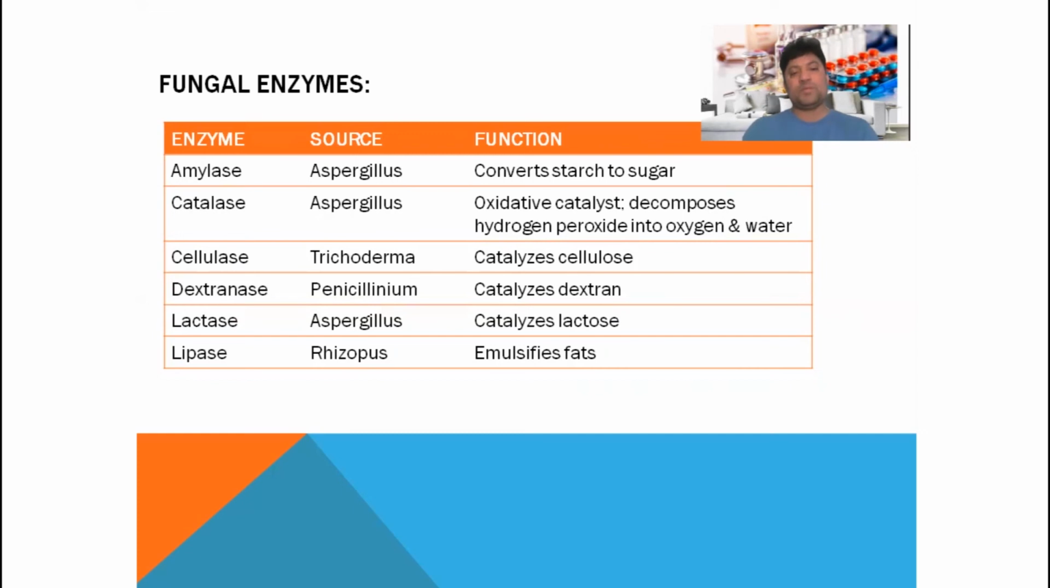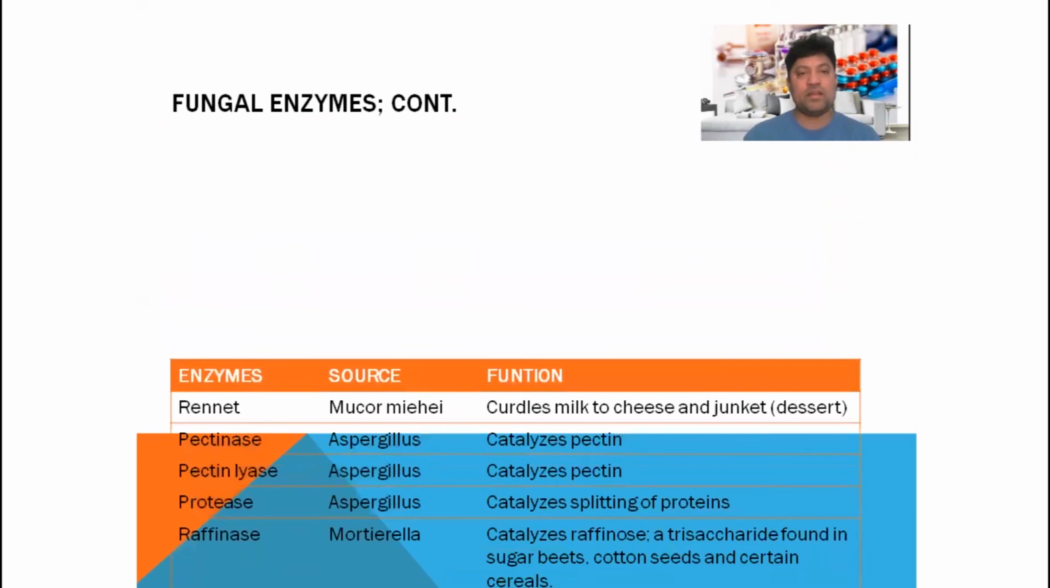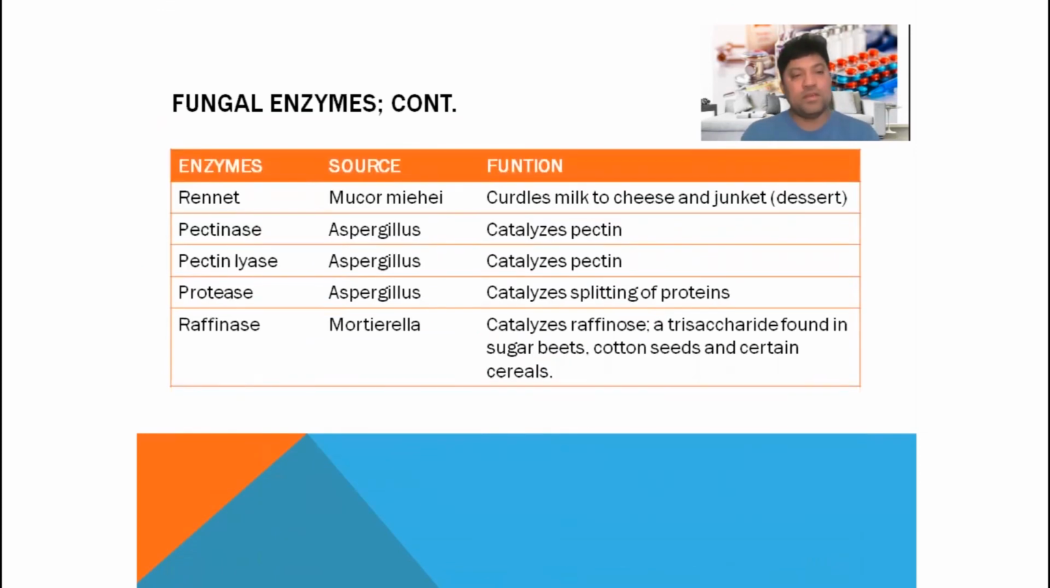Dextranase is produced by Penicillium, and it is used for the catalysis of dextran. Lactase enzyme is produced by Aspergillus, and it catalyzes lactose. The next enzyme is lipase. Lipase is produced by Rhizopus, and it is used for emulsifying fats. Then, in the same category, rennet is one of the enzymes produced by Mucor miehei that curdles milk, converting it to cheese and junket, a milk dessert.